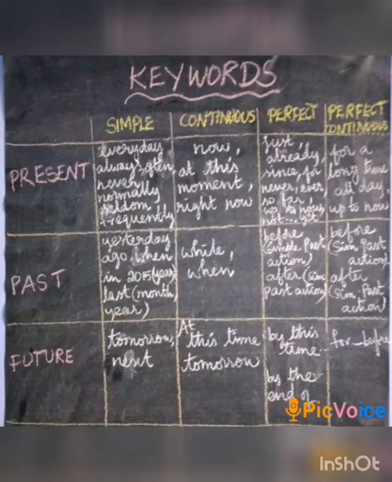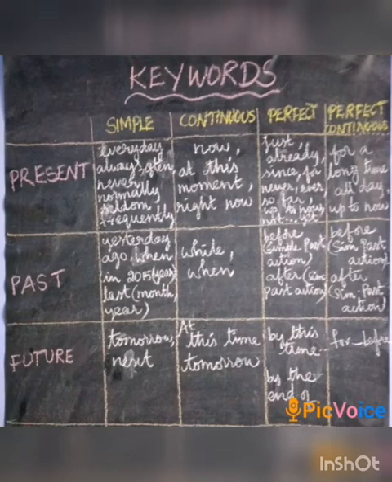Present perfect: just, already, since, for, never, ever, so far, up to now, not yet. Present perfect continuous: for a long time, all day, up to now.